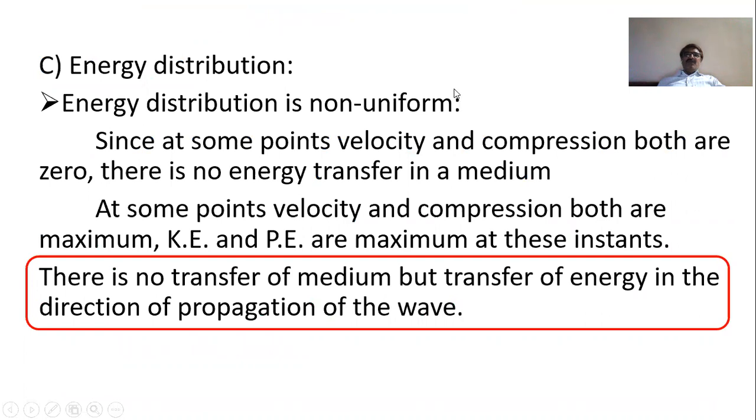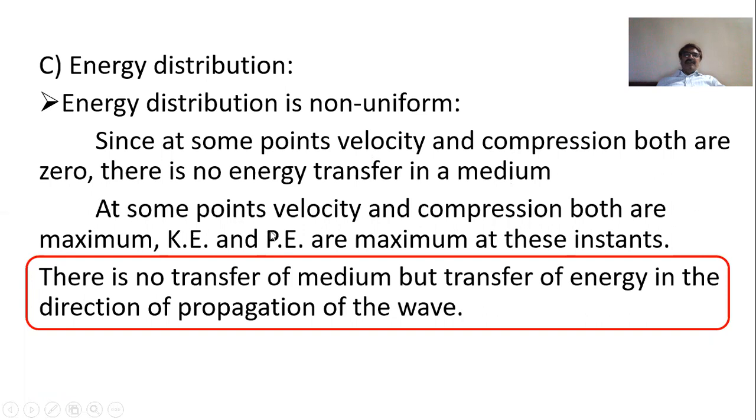Now how is this energy distributed? Energy distribution in a wave is not uniform. Now why is it not uniform? Because we have different points. At some points velocity and compression both are zero, and since velocity is zero, there is no kinetic energy, and since compression is zero, there is no potential energy, so there is no transfer of energy in the medium.